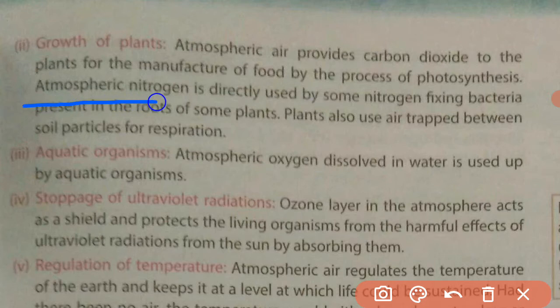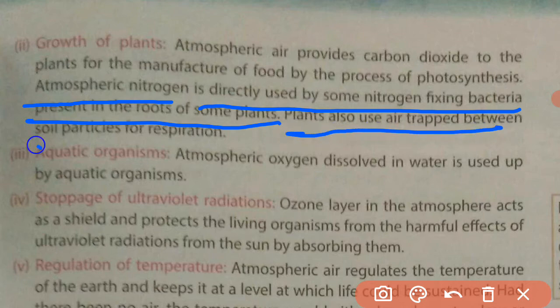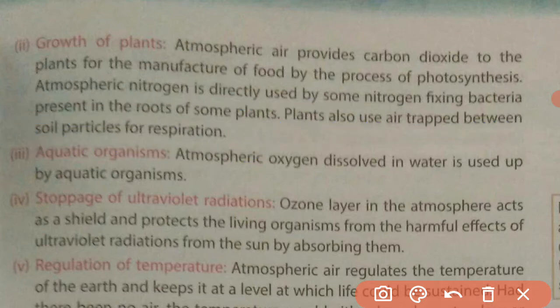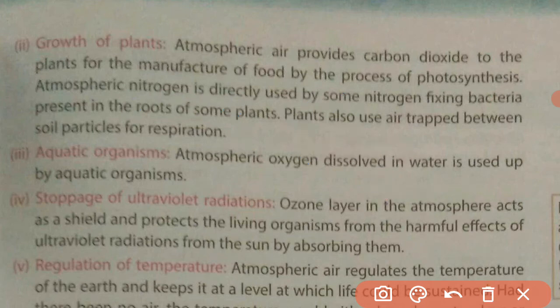And atmospheric nitrogen is directly used by some nitrogen fixing bacteria present in the roots of some plants, and plants also use air trapped between the soil particles for respiration. So atmospheric nitrogen is also very important for the plants, so that they can make biomolecules like protein. Now plants also respire, so they also need oxygen. So oxygen and carbon dioxide gas are very important for the living organisms.